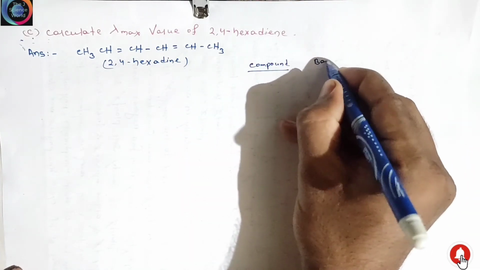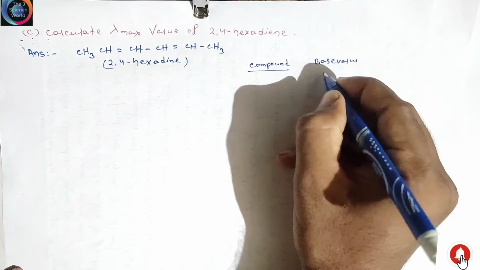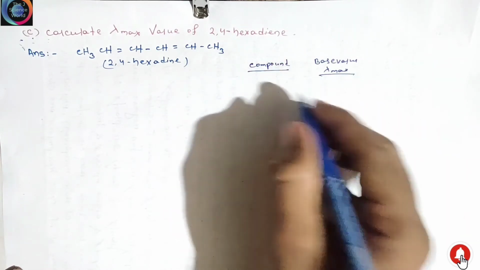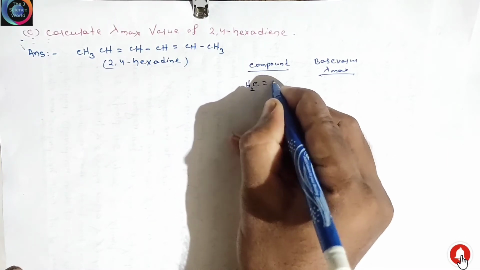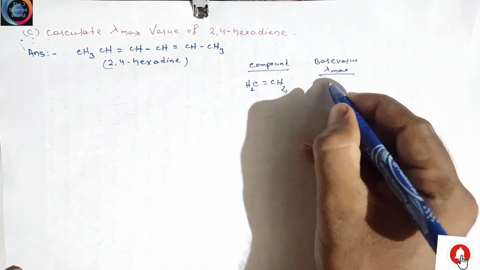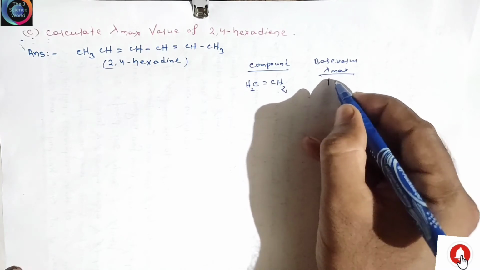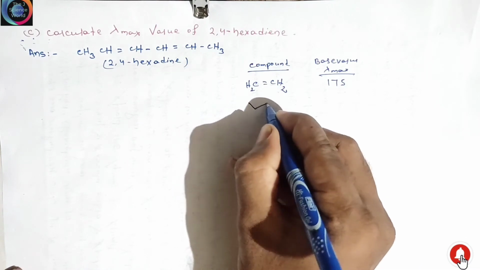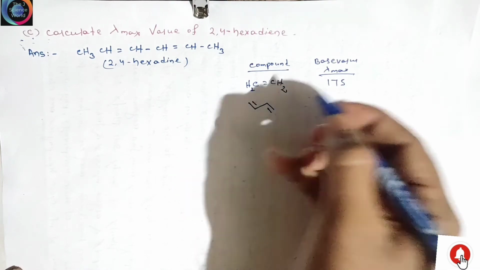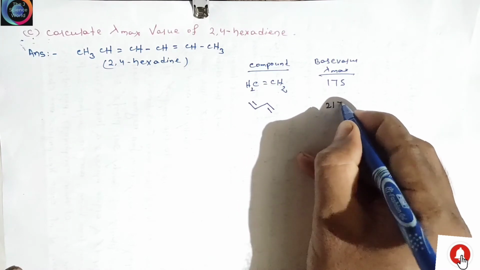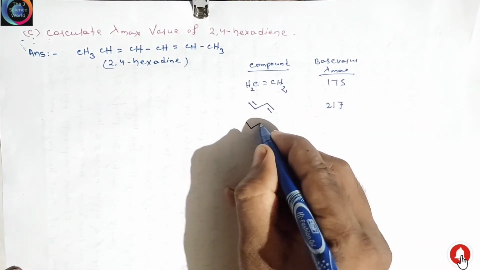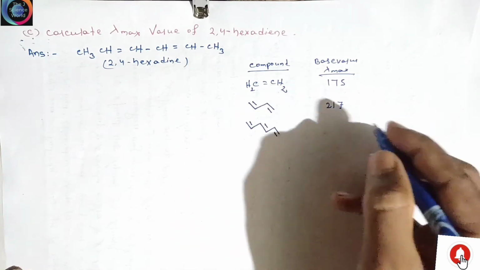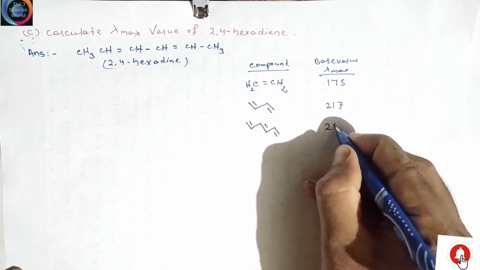The base values for lambda maximum: for ethene, the base value is 175, then 170, and the lambda maximum value is 258.